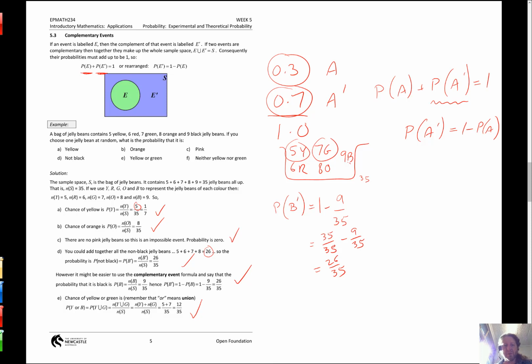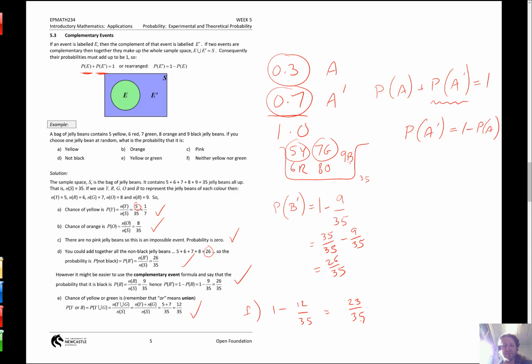The last one says, what about neither yellow nor green? Well, now I know the probability that they were yellow or green. F is the opposite of that. So I know the answer to F will be 1 minus the answer to E. 1 minus 12 on 35. So that's 35 on 35 minus 12 on 35, which is 23 on 35.